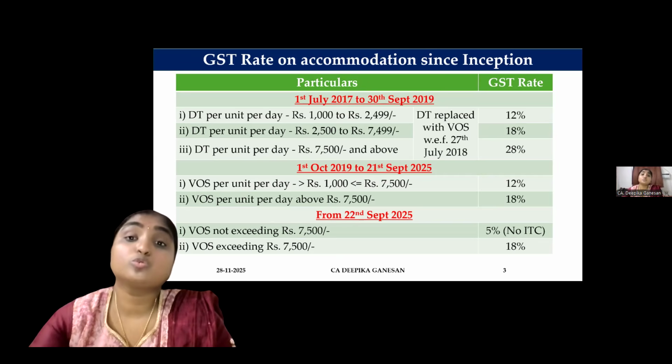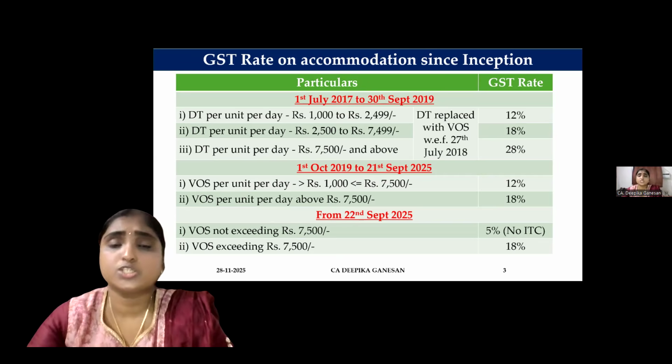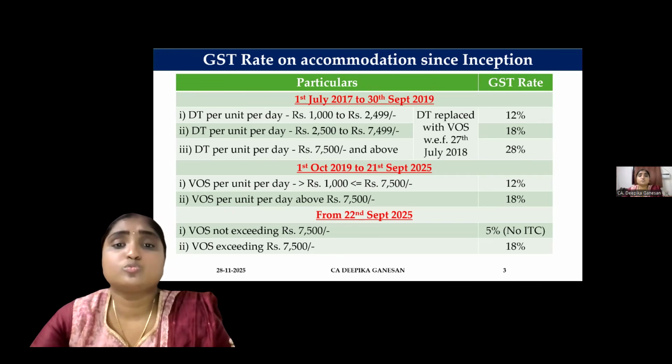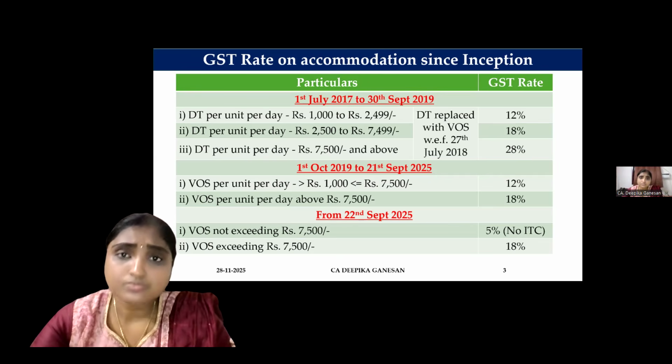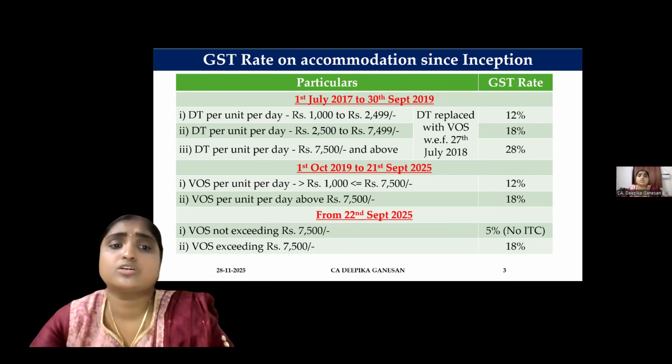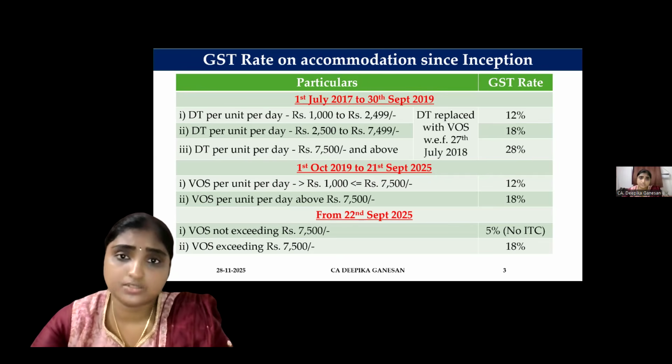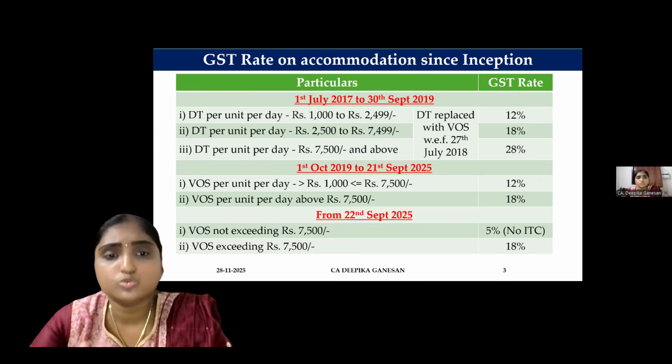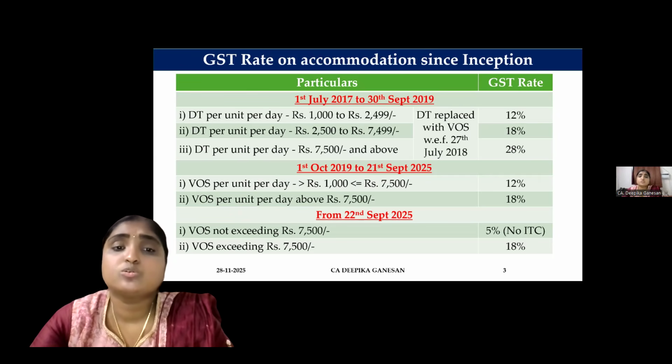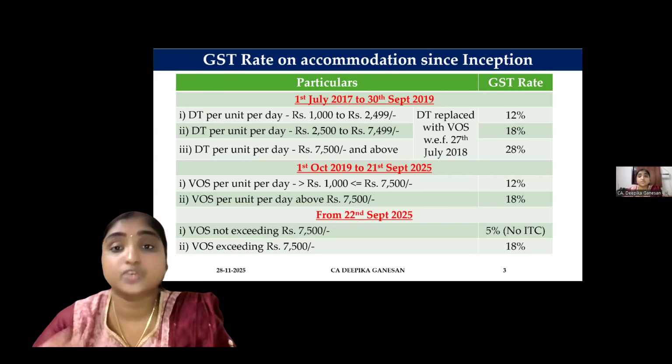But they may offer you some discount on some seasons or occasions. Say a room was 5,000, and the discount is 60%. So 60% means 3,000 off, and you're paying only 40%, that is 2,000. In this case, if it was before 27th July 2018, the rate applied would have been 18% because the declared tariff is 5,000.